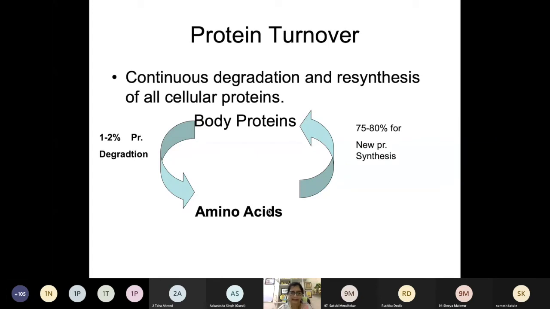There is a mechanism in our body to identify proteins which will undergo turnover, like tagging. Ubiquitin is one of the proteins which, when tagged to a protein, identifies that it should undergo degradation. So you can see this is the body protein.